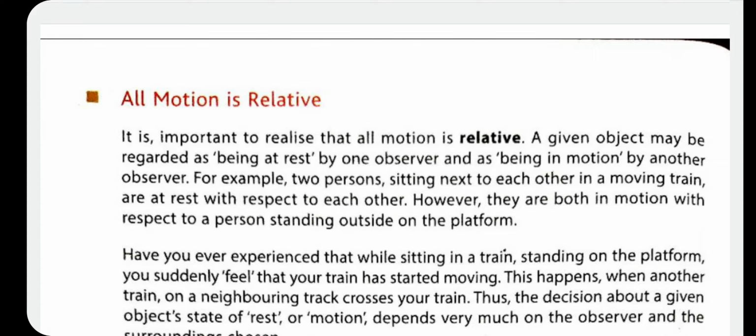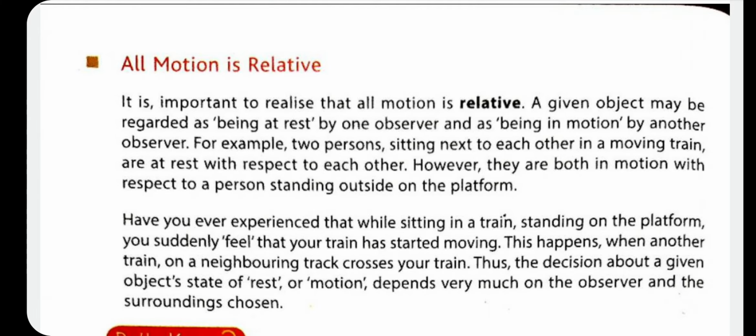So we can define motion only with respect to its immediate surrounding. It means motion is relative. It may be that a given object is at rest for one observer and it is in motion for another observer. The same example I have given. For one observer, like you sitting in the compartment, your friend is at rest. But for another observer who is standing outside at the platform, you are in motion. So motion is relative.